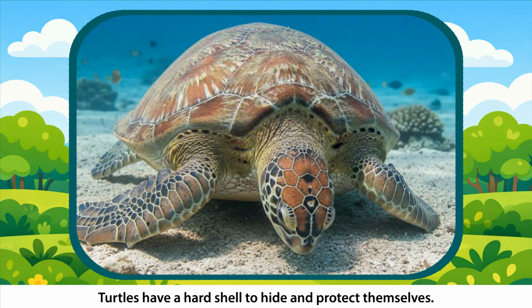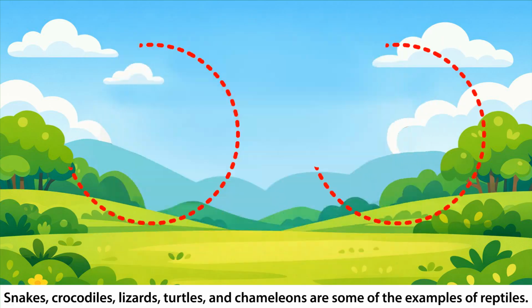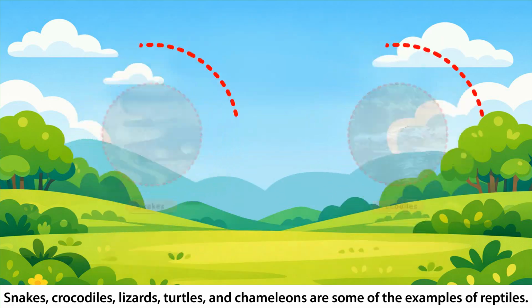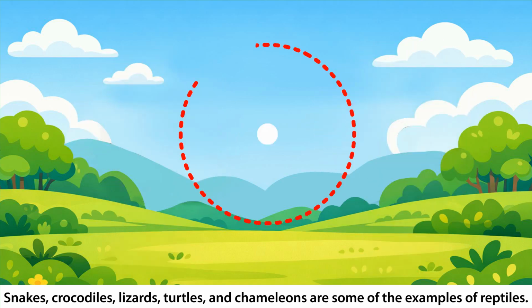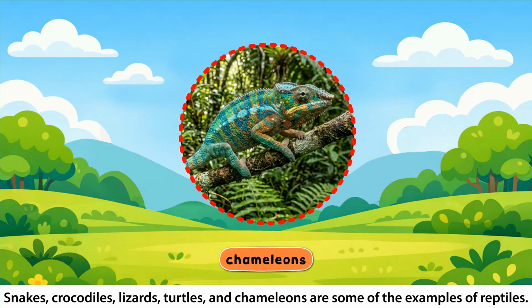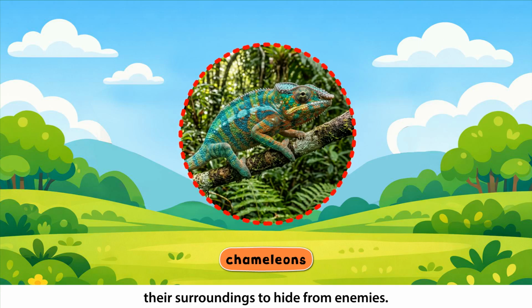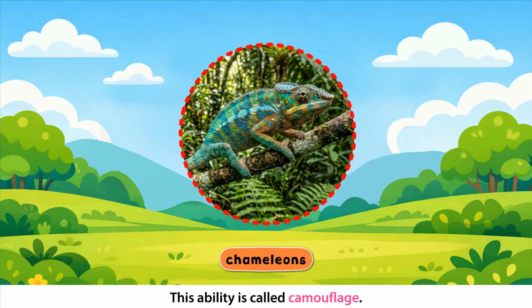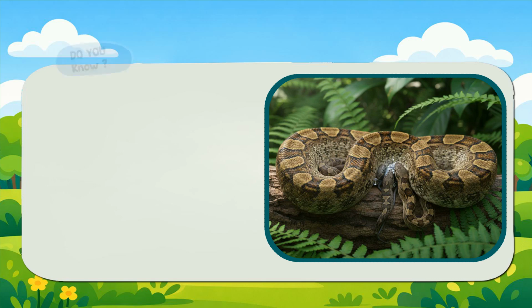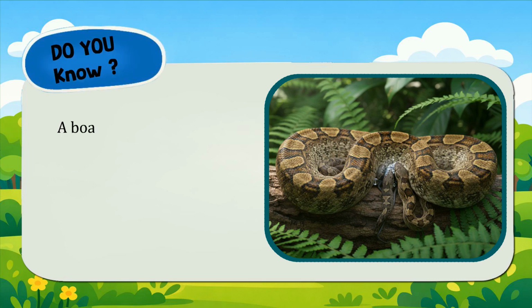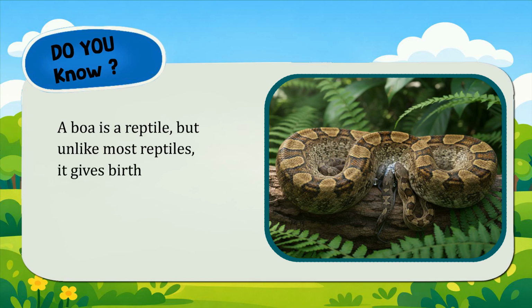Turtles have a hard shell to hide and protect themselves. Snakes, crocodiles, lizards, turtles, and chameleons are some of the examples of reptiles. Chameleons can change their color according to their surroundings to hide from enemies. This ability is called camouflage. Do you know? A boa is a reptile, but unlike most reptiles, it gives birth to babies instead of laying eggs.